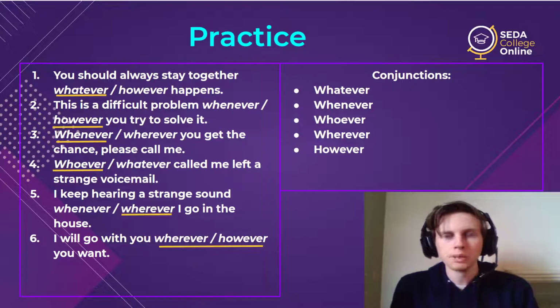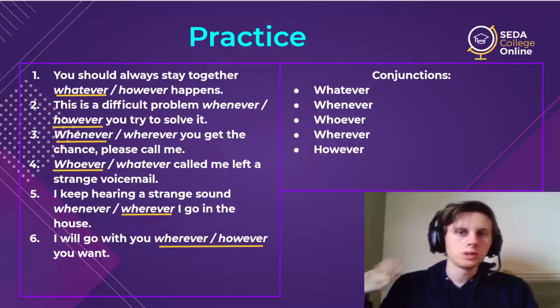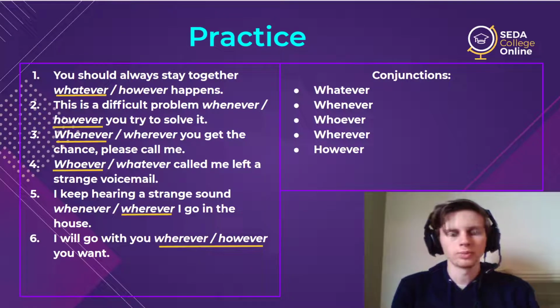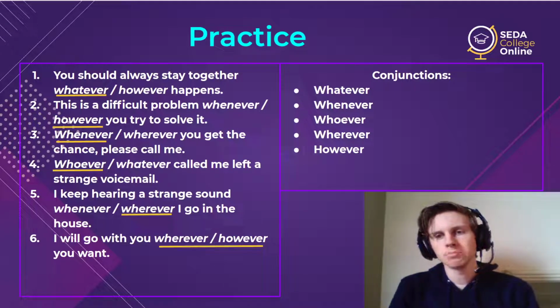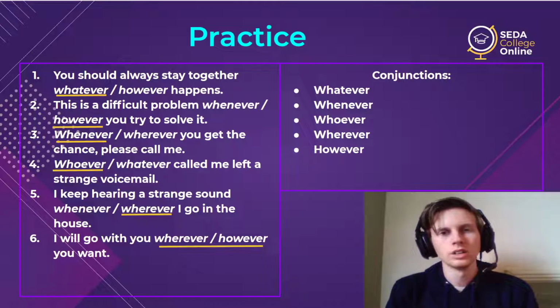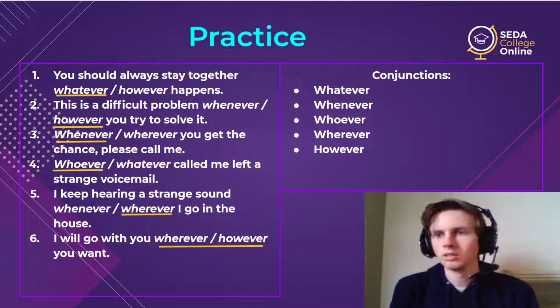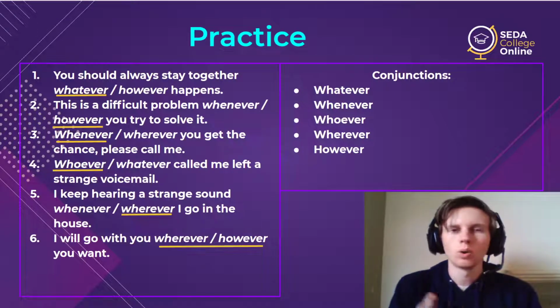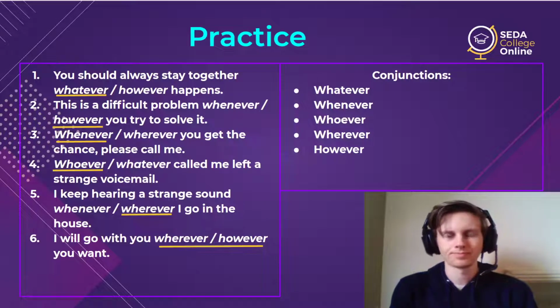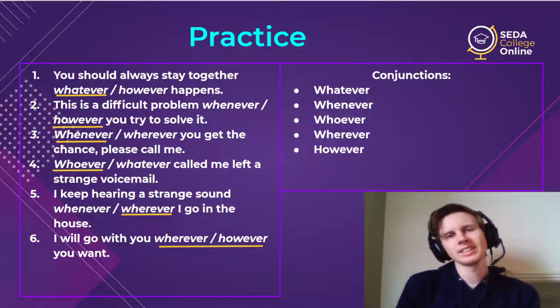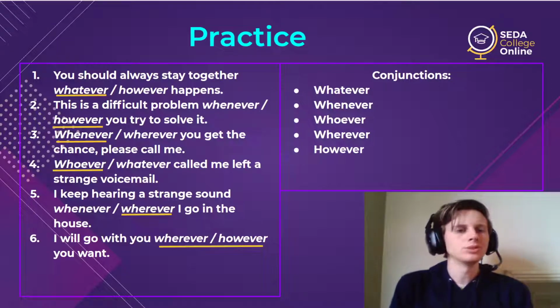Do you want to go by plane, by train, by boat, by car? However you want, we'll go. So this one just depends on your meaning. If you're talking about where, location, Paris, Milan, Budapest, wherever, or however, plane, train, both are correct. All right. Well, I hope these 6 sentences helped show how we use these and the kinds of meanings.